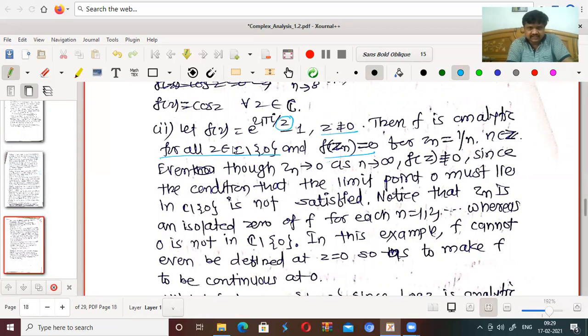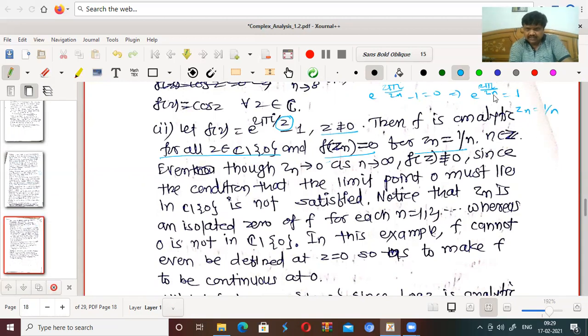At all other points it is analytic, no doubt, for z not equal to 0. And f(z_n) equals 0 for z_n equal to 1/n. Why is this so? f(z_n) equal to 0 means e to the power 2 pi i by z_n minus 1 equals 0. This means e to the power 2 pi i by z_n equals 1. When will this be equal to 1? If z_n equals 1/n, this is the same.